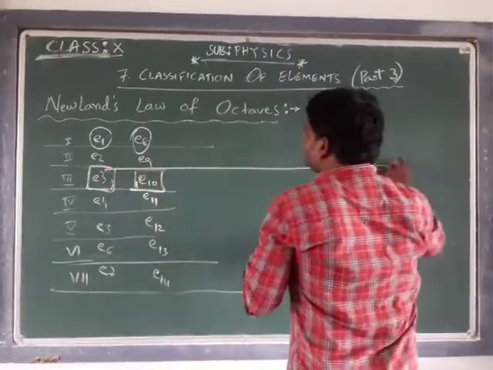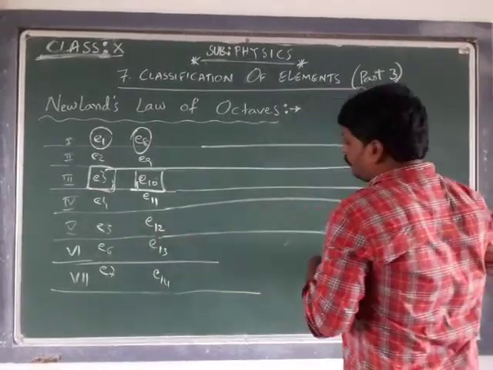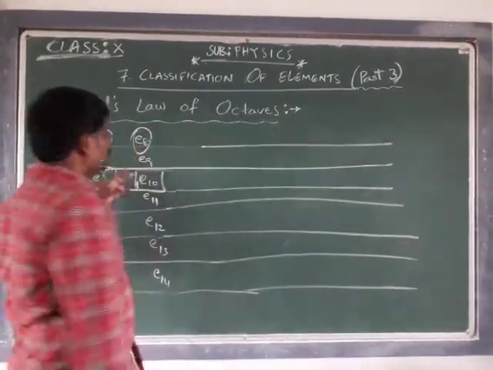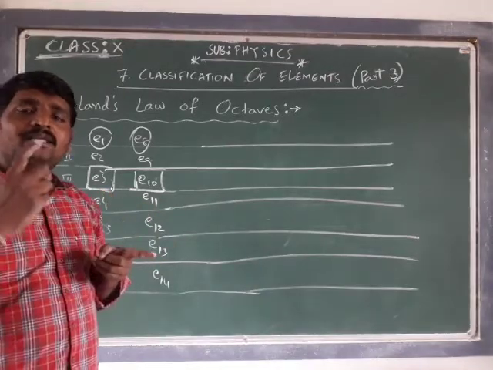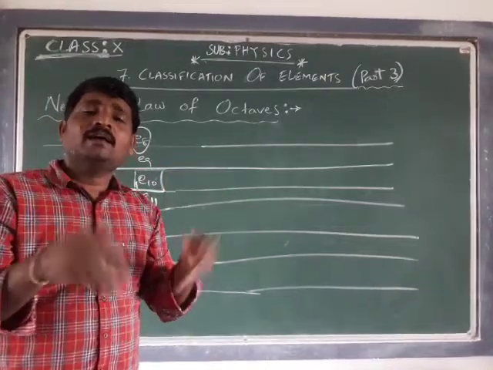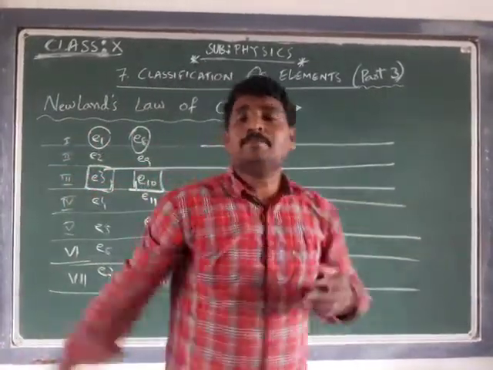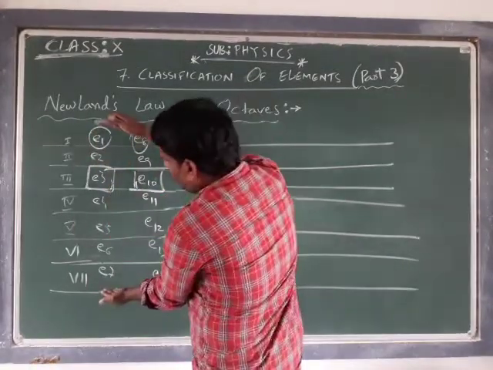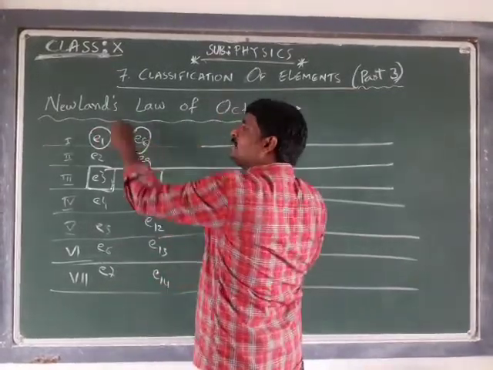Okay, all these elements, whenever he was arranging in the horizontal row, according to the concern of repeating the properties of the element. The repetition of the properties of an element happens with a regular interval. That is, every eighth element is possessing the same. See, from here to here is one interval. From E1 to E8 is one interval. That means after 7 elements, the 8th element which is going to come is going to possess the properties